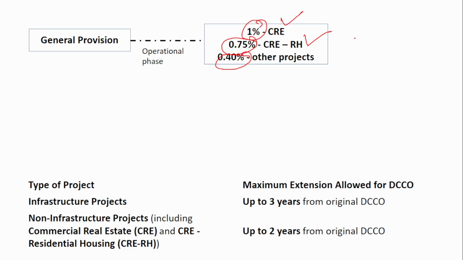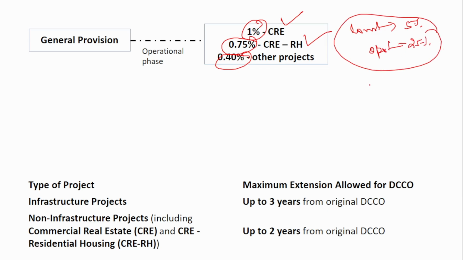So previously in the draft, what happened was, during the construction phase, the provision was 5%, and during the operation phase, it was 2.5%. These were huge provisions. Okay, but now it has been drastically reduced. These are the latest provisions. Remember them, and also the phase. The previous one we saw was the construction phase. Now this is the operational phase. Okay.